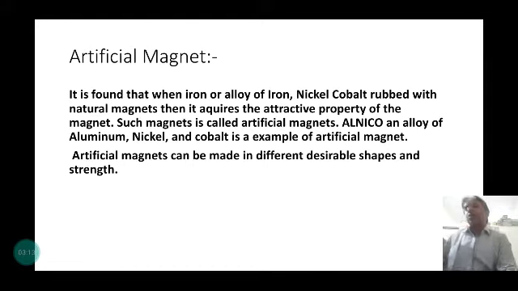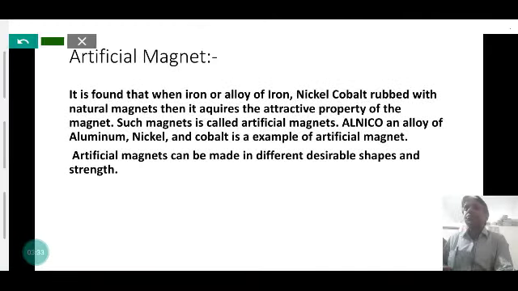Another type of magnet is the artificial magnet, while the natural magnet is found naturally in the Earth's crust in minerals, ores of iron. Artificial magnets are made from the natural magnet. It is found that when iron or an alloy of iron, nickel, cobalt is rubbed with a natural magnet, it acquires the attractive property and becomes a magnet like a natural magnet. Such a magnet is called an artificial magnet.